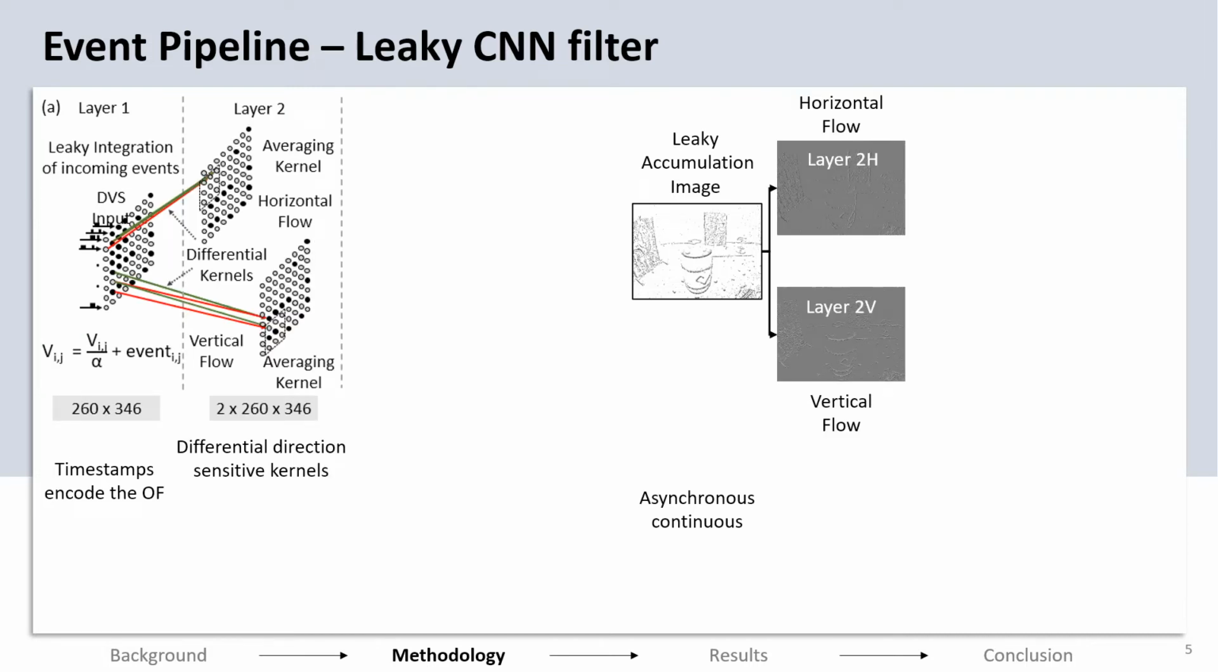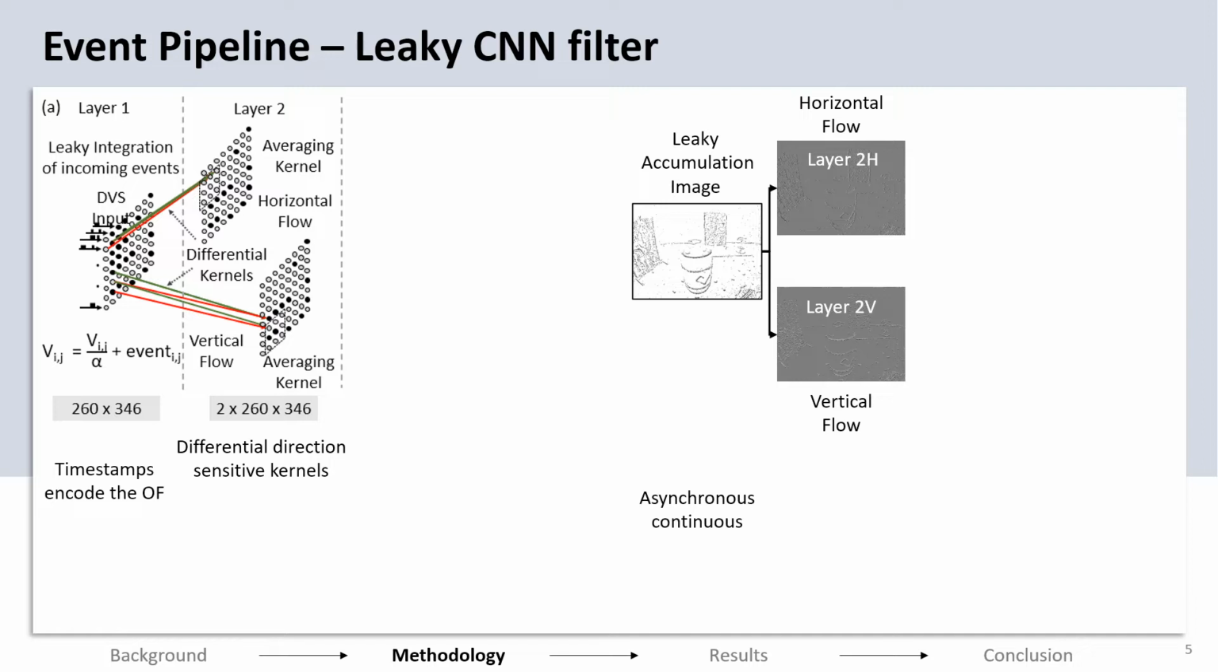The second layer has differential kernels which are implemented as excitatory and inhibitory synapses. The difference in activation of adjoining pixels is calculated for every pixel. This provides a local flow value for each of the pixels. This is carried out for both vertical and horizontal directions as shown. The noise in the event stream makes this output highly granular.